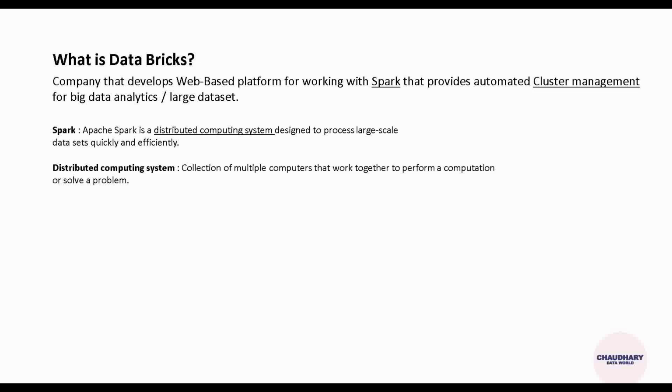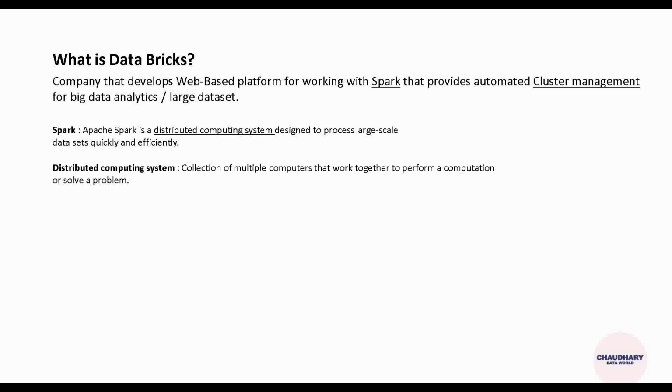That means it's a collection of multiple computers that work together to perform a computation or solve a problem. If you have any computation, it will be divided across different computers. Now you are pretty clear about Spark: what is Spark, and under Spark, what is the distributed computing system. You are mostly clear on it. Now another term comes in Databricks: cluster management.